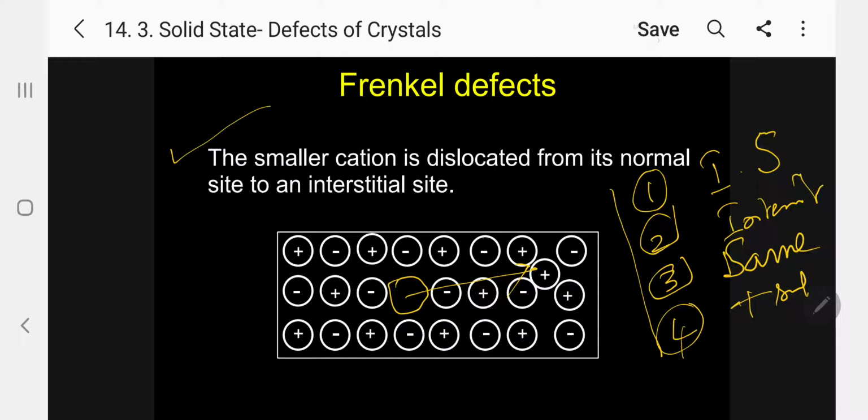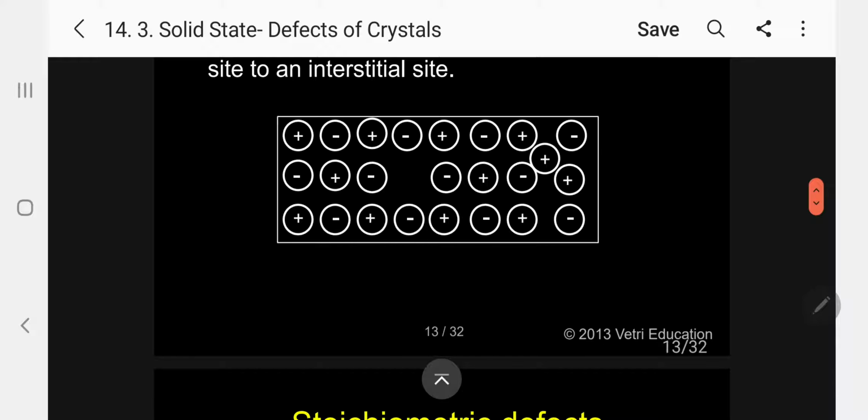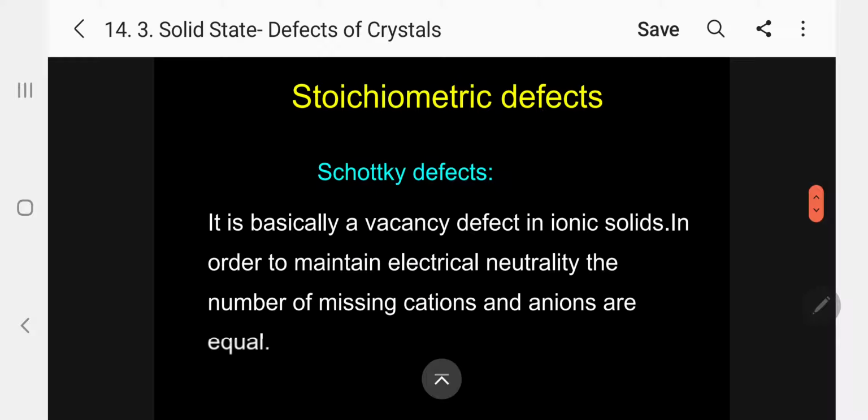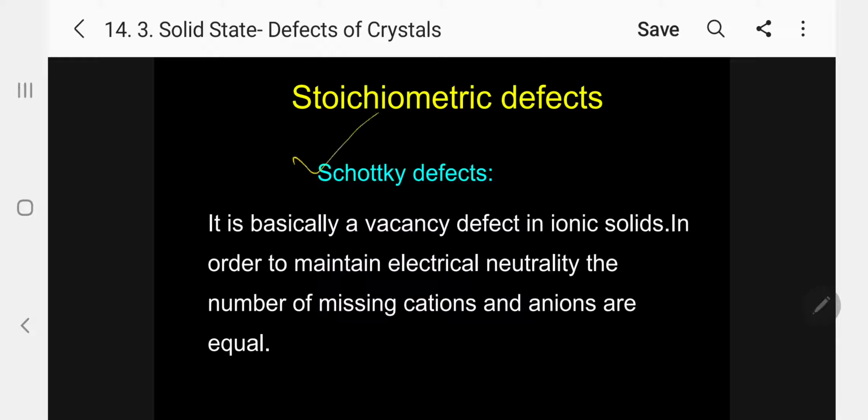Cation will be smaller. So these are the characteristics of Frenkel defect. Please follow, it will be useful. Normally one question will be asked under these defects. Let me concentrate next on Schottky defect.